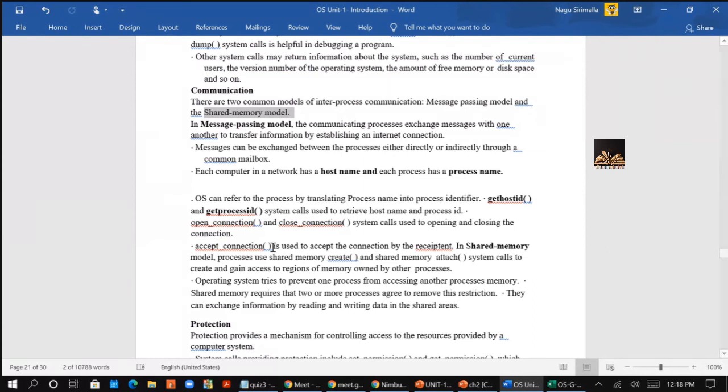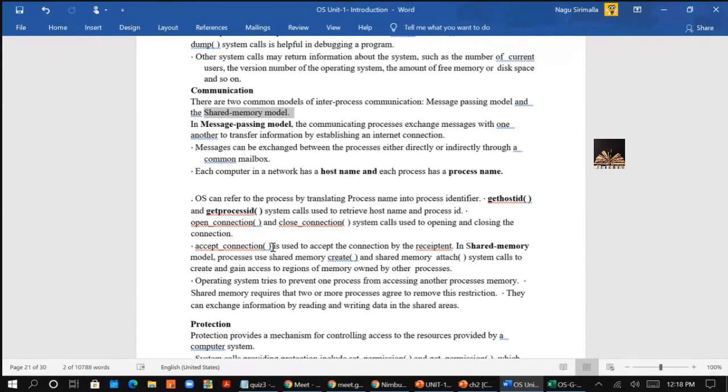The best example is you want to talk to your friend. You're making a call, that is open connection. He is lifting the phone, accepting the connection. After talking, you will close the connection. That means you will end the call. That's all. All right. So this is how you are communicating with other devices, right?